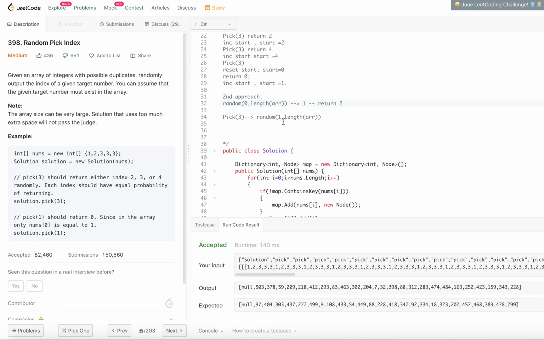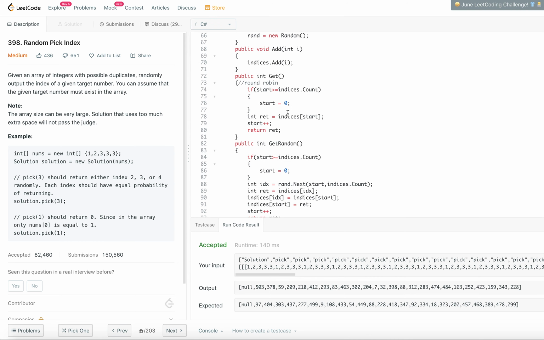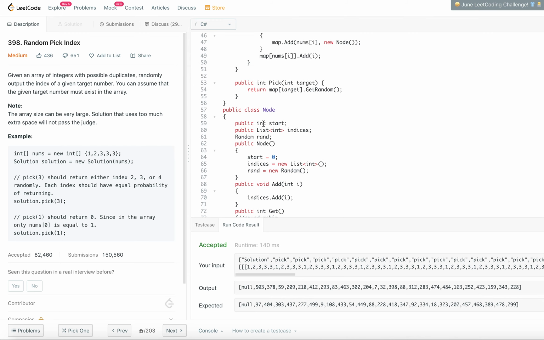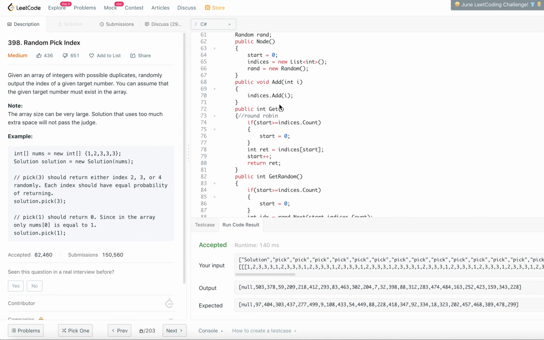This 1, 0 and so on is being tracked by the start. So these are two different methods, and whichever you want you can call as part of the pick function. It could be map of target dot get random or map of target dot get, whatever that is. We will call it as get round robin.